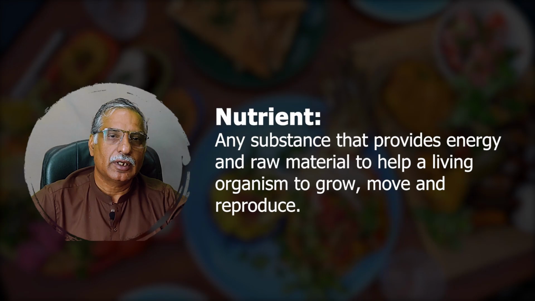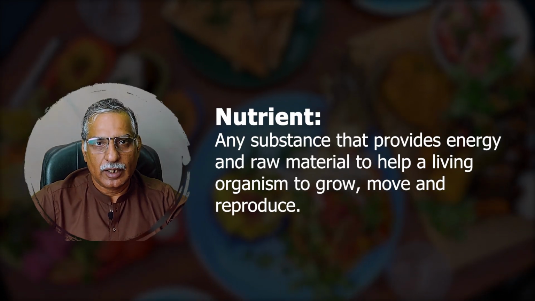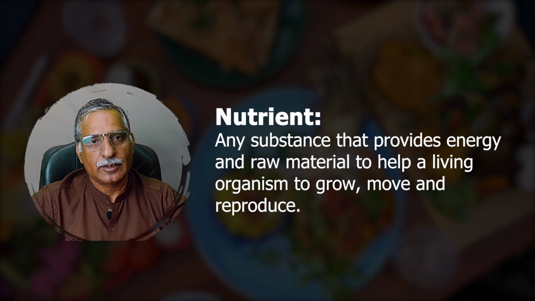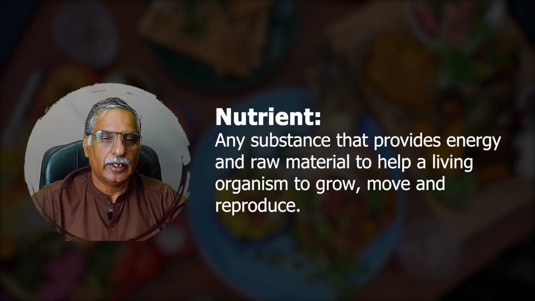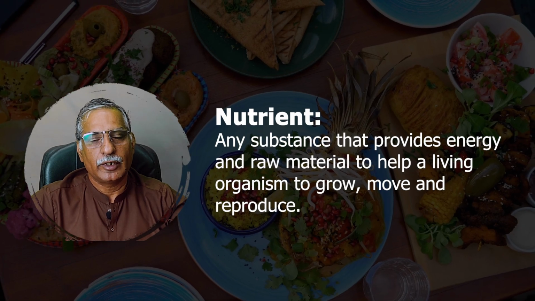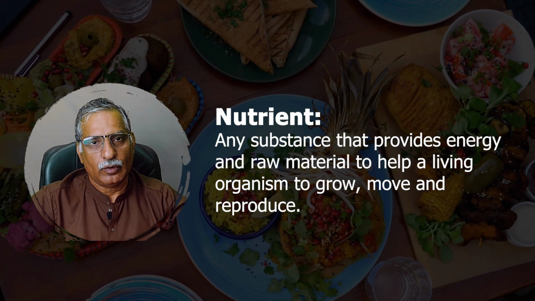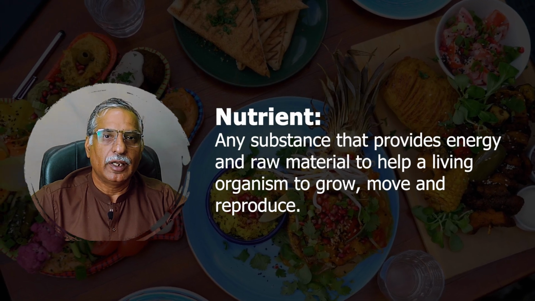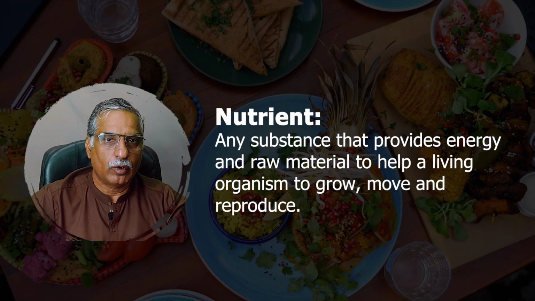A nutrient is a chemical substance that is a part of your food, and this chemical substance provides you with energy, and it provides you with the raw material. With the energy and with the raw material, you can perform life processes within your body.